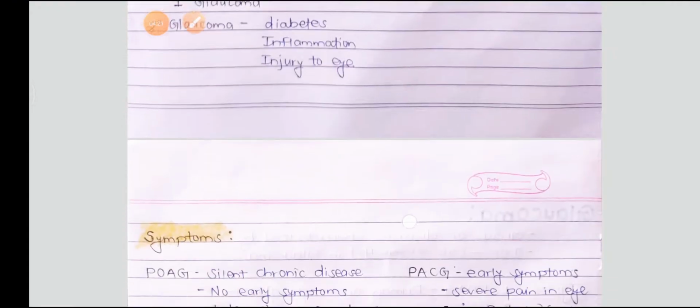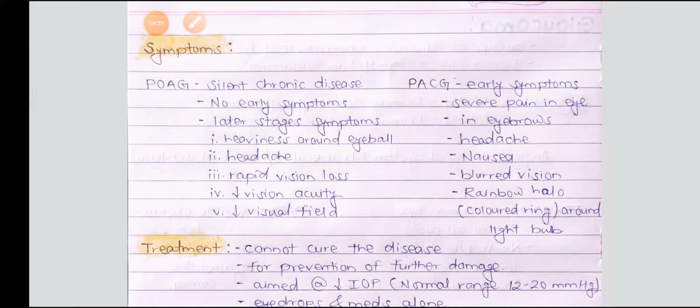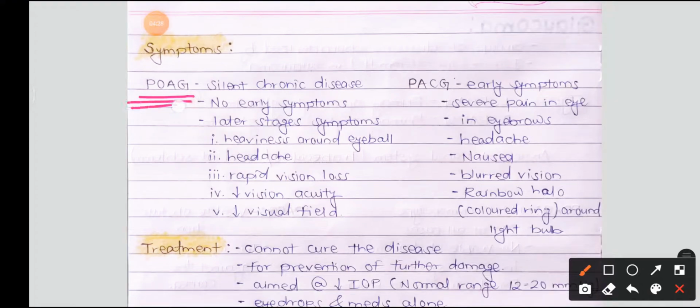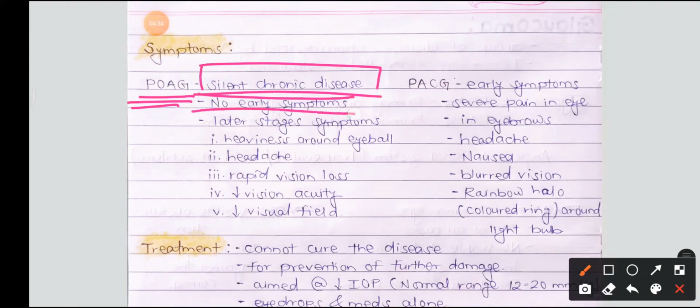Next are the symptoms. The symptoms for POAG and PACG are different. POAG is the open angle type, and it is a silent chronic disease, meaning it doesn't show any early symptoms, and it leads to the final stage of the disease.